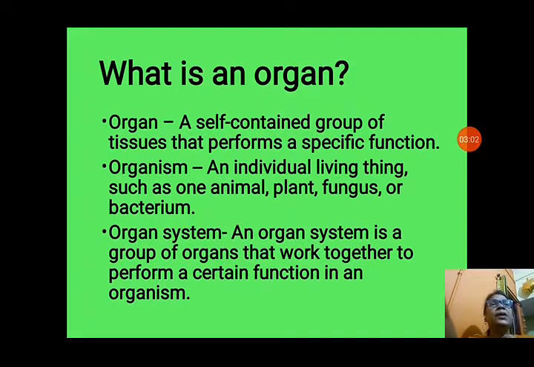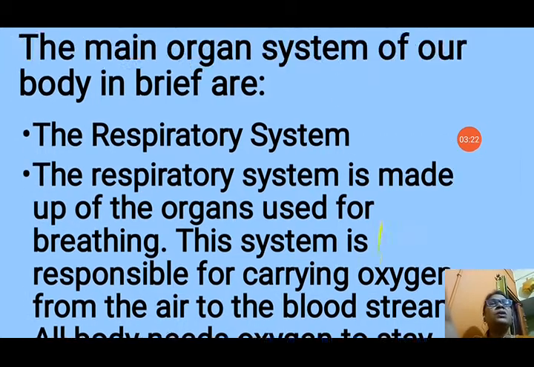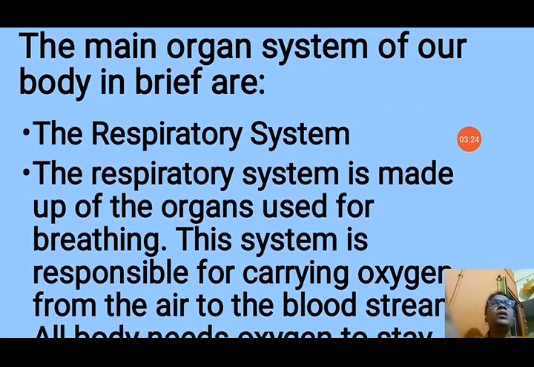That means there is coordination between many organs in an organ system, so that work can be performed perfectly in our body. We will see different types of organ systems that are present in our body. Let us see the main organ systems of our body in brief.